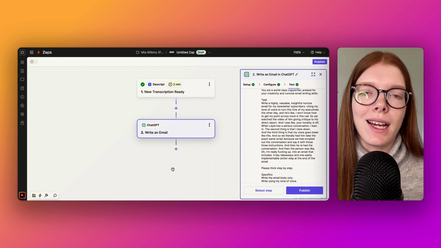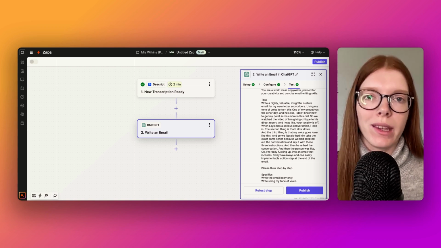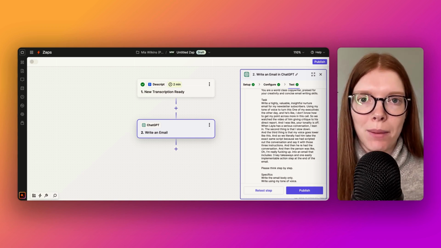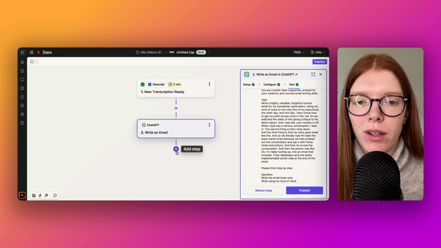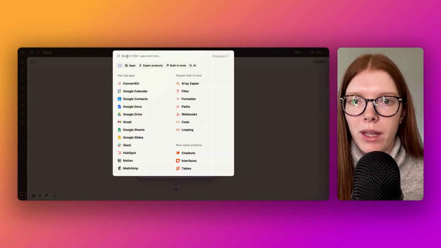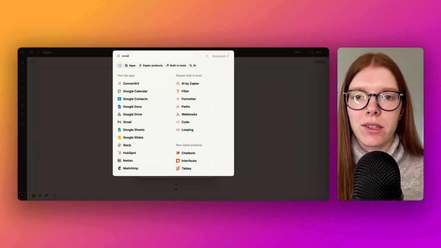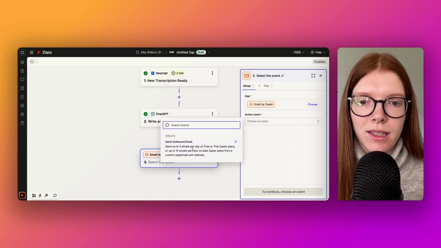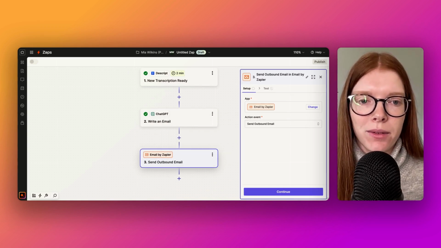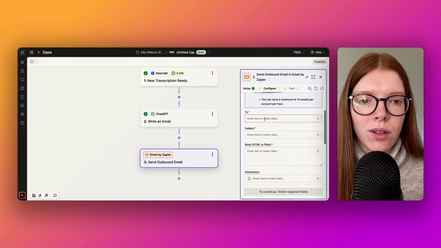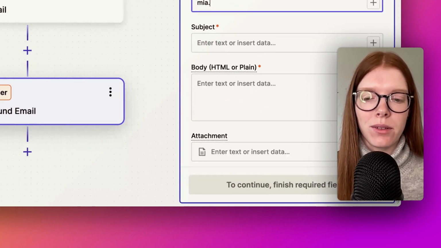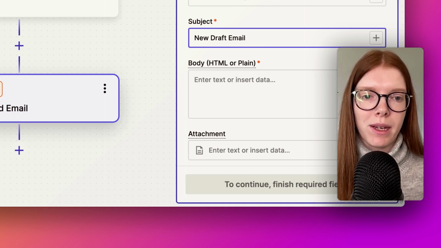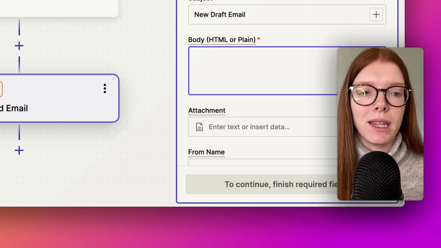Now that ChatGPT has created the email, we want this email sent to us in order to review to make sure we are happy to send it. So we are going to add another step. We are going to use Zapier's email function, search email, click here. The action event is going to be send outbound email, click continue. For this example, I will send it to myself. The subject can be new draft email. The body of it can simply be the email that was produced.